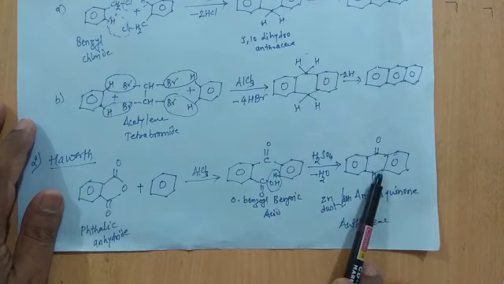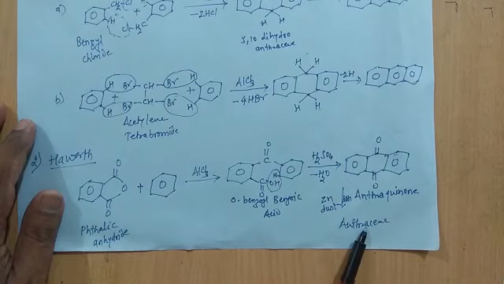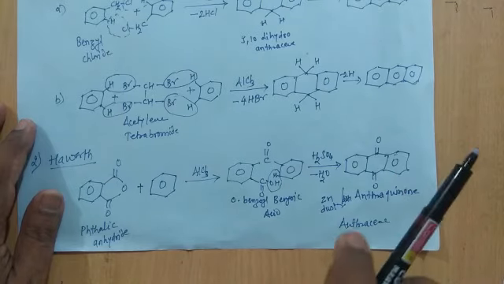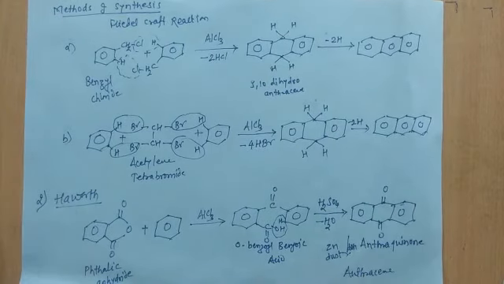This anthraquinone is distilled with zinc dust to give anthracene. So in short, these are the methods of synthesis of anthracene. I will put it like this. You can take a screenshot. Now, let's talk about the chemical properties or chemical reactions.